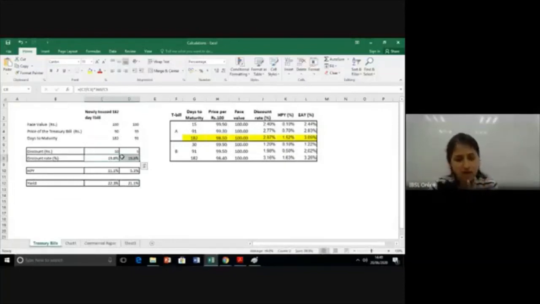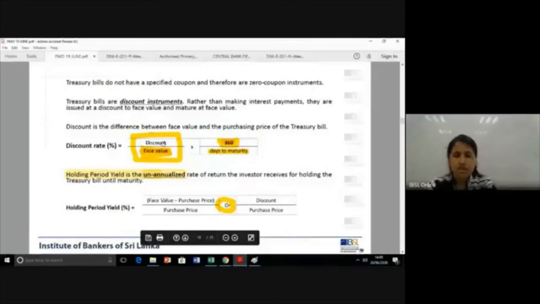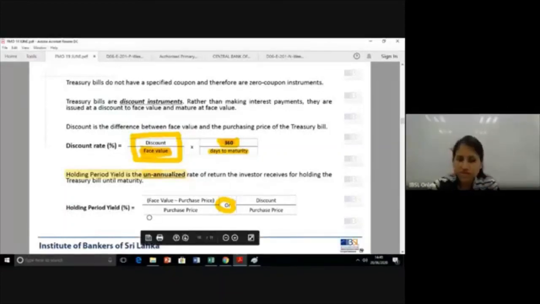Now the third one, why? Because you can see this even mathematically. Look at this equation. You are going to match your discount with the face value. Face value is higher. But in terms of yield, you are going to match it with your price.